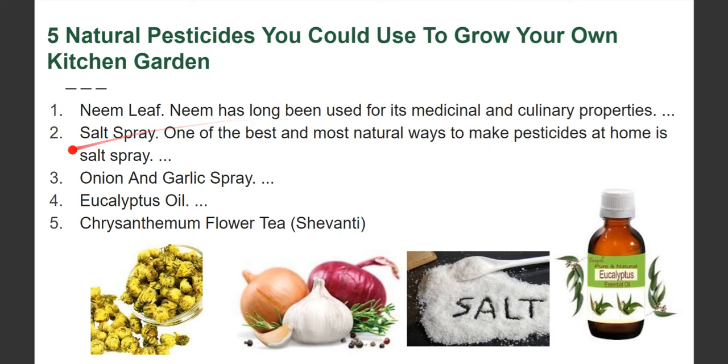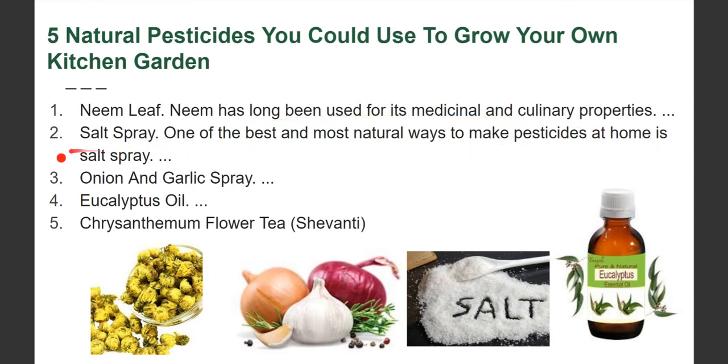So just look at this neem leaf. It is available very easily. You can just go on the road and you can see one or two neem plants anywhere. So you can just take the neem leaves, and it has good culinary properties also. You can use it in different recipes also. Salt sprays are a very good insecticide. Salt is a very good pesticide.